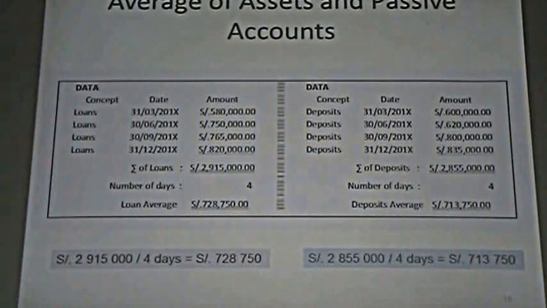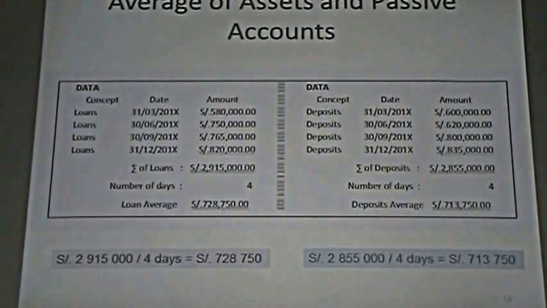And the amount of deposits has a sum of 2,855,000 soles. And if we divide this amount by the sample, which is 4, we have an average of 730,750. This is an average. So we can operate in this way. It's something that you must take into account, because I could ask you this kind of problem in the practice or in the final exam.